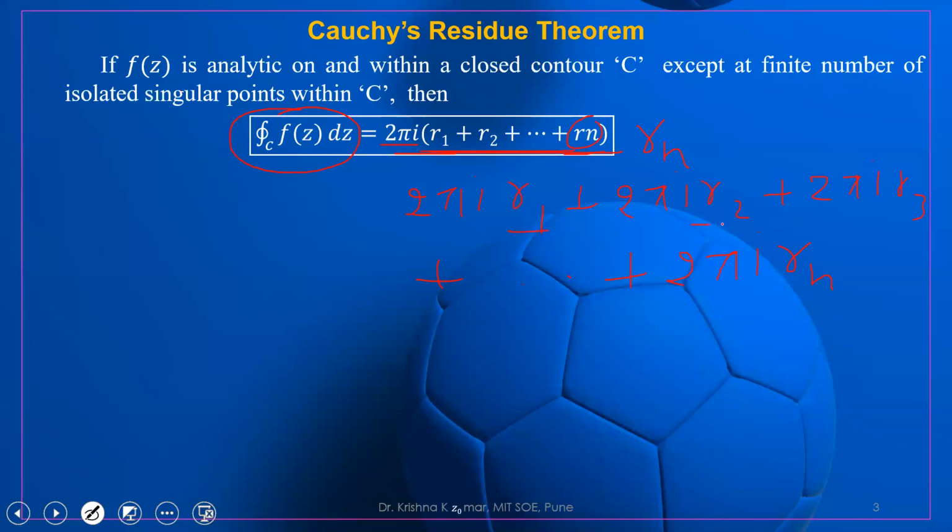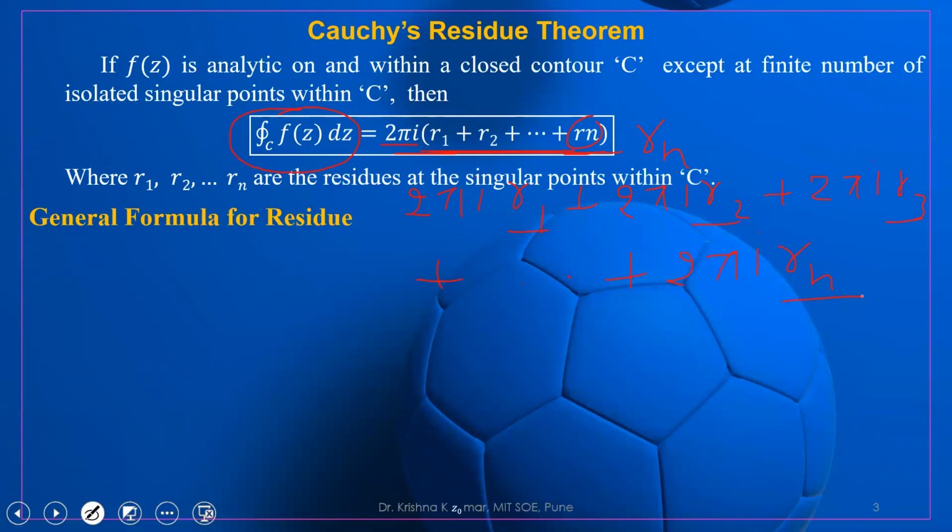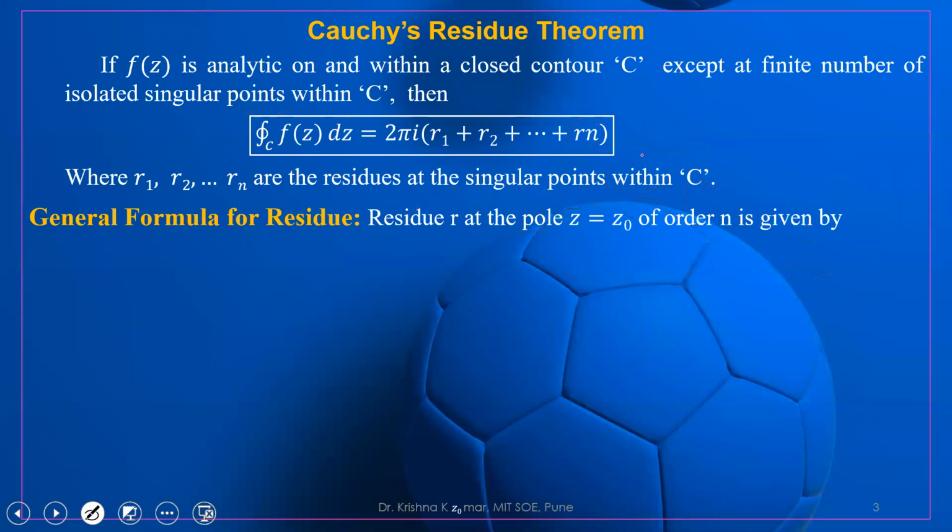So these R1, R2, R3, Rn, what are they? These are the residues. Where R1, R2, R3, Rn are the residues at the singular points within C. The very important point is that it is within C. If we are taking points outside of C, then they should not be considered. When we see some examples, it will be very clear.